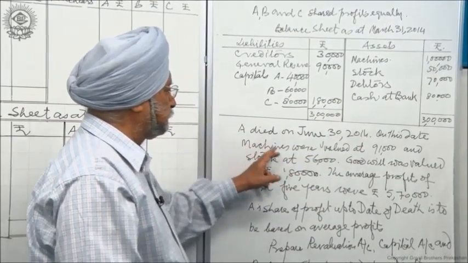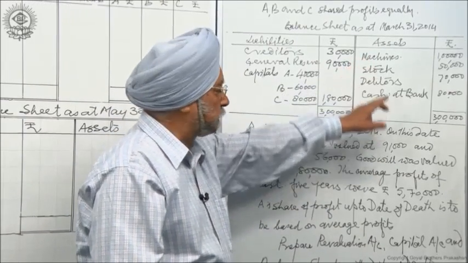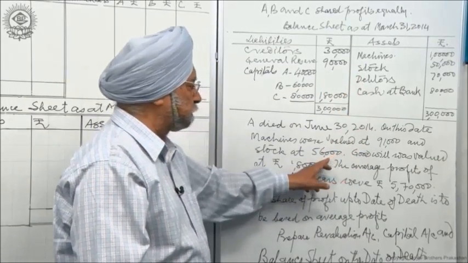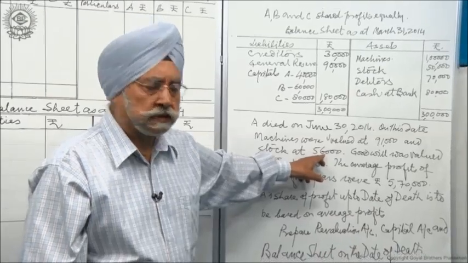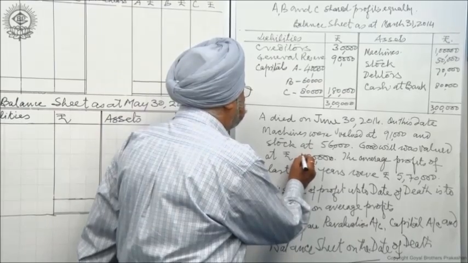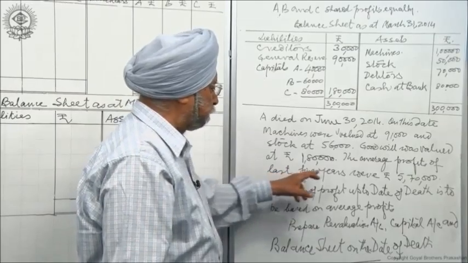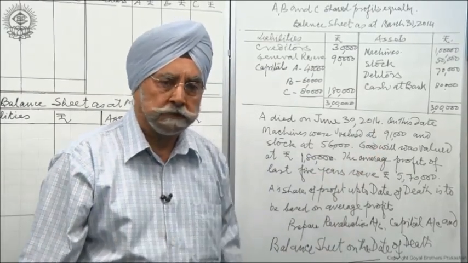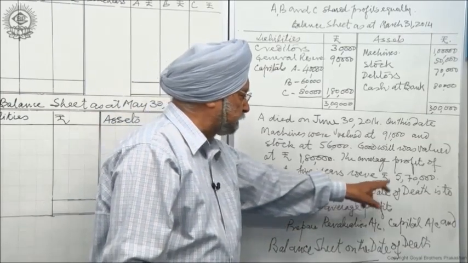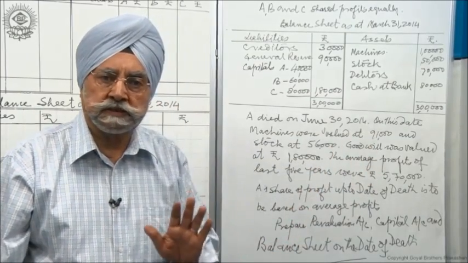On this date, machines were revalued. They were 1 lakh, they are valued at 91,000. And stock, which is 50,000, is worth 56,000. This is for preparing the revaluation account on this date. Goodwill was valued at 1,80,000. The average profits of the last 5 years were 5,70,000. And A's share of profits up to his date of death is to be based on these average profits. This basis has also been given.